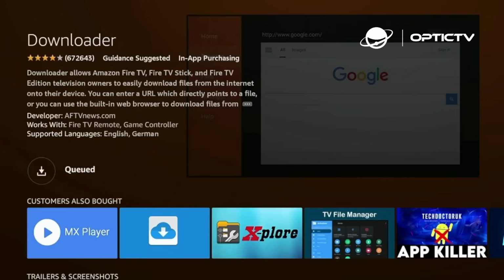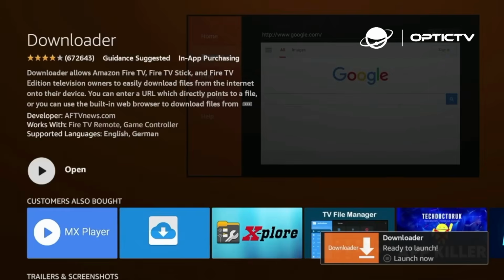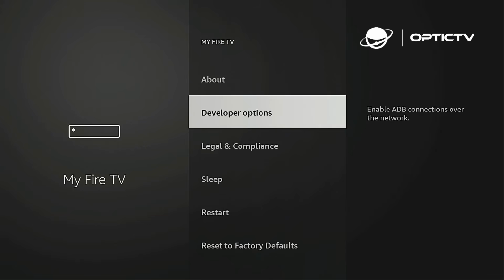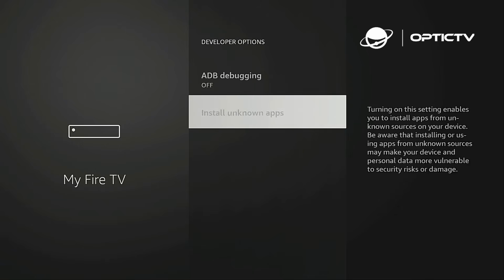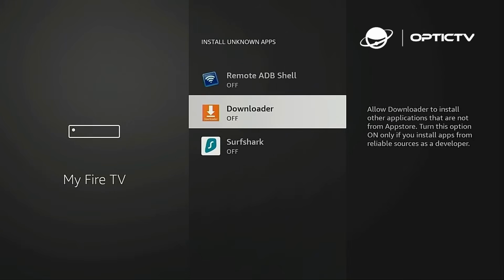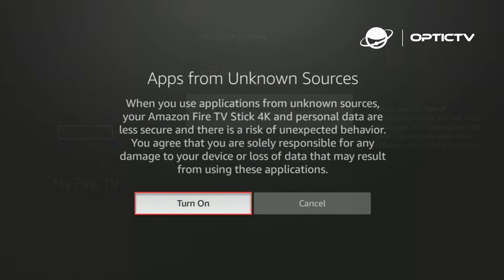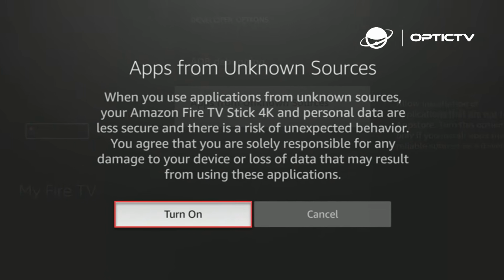Now you need to enable installation from unknown sources first. Head over to Settings, then hit My Fire TV or Device, depends on what generation Firestick you're rocking. Look for Developer Options and flip on Apps from Unknown Sources. Yeah, your device is going to throw you a warning, but we're good here. Everything we're doing is completely legitimate.